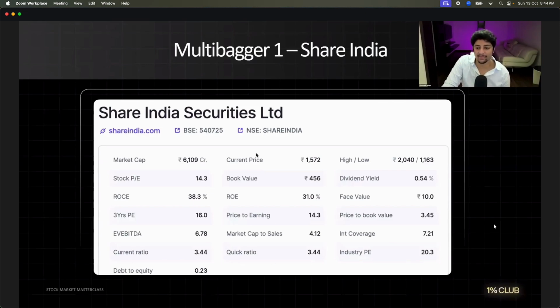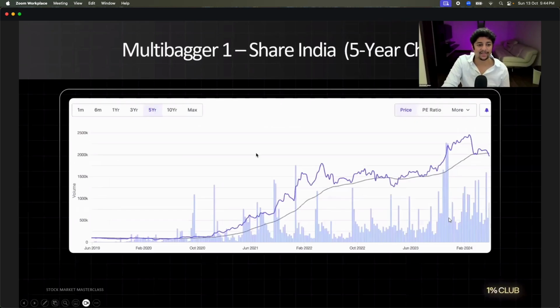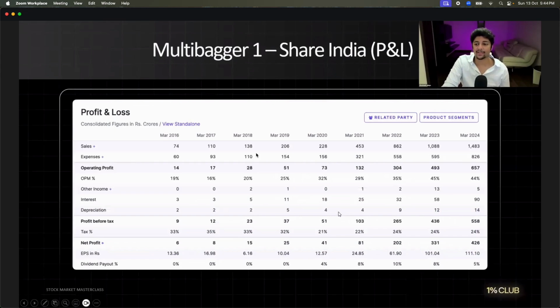Nothing. Okay, wait. We don't know if it's nice to invest. We have to still look at profit and loss, right? We don't know if it's a good or bad company. This does not tell me anything about the company's profit and loss statement. Look at the share price in the last 5 years. Very interesting. Very small company. Okay. Look at the profit and loss statement in the last 8 years. Now tell me if it is good or bad.